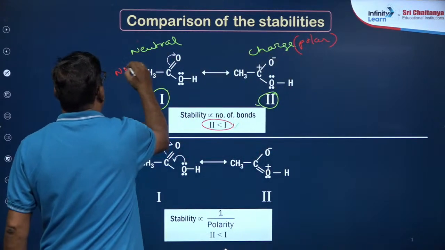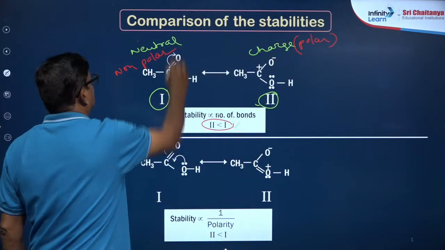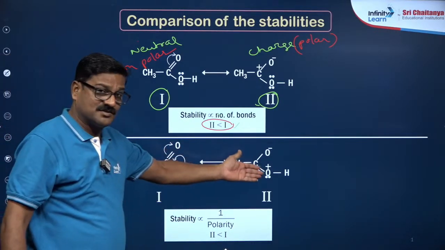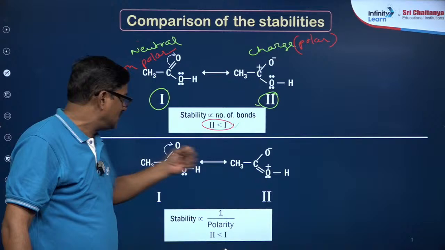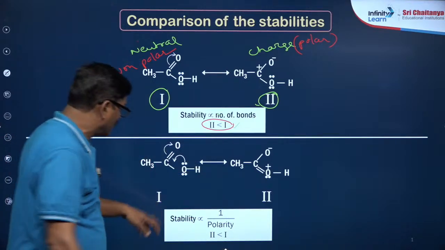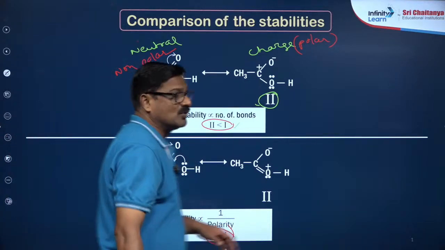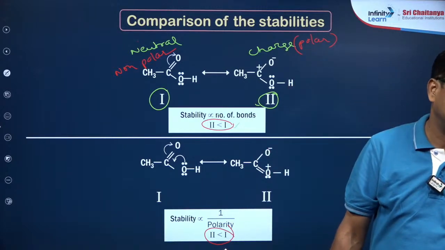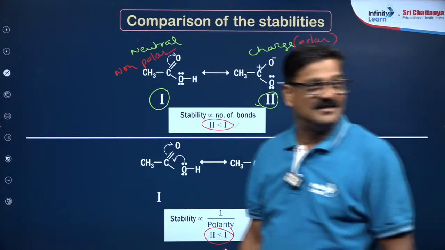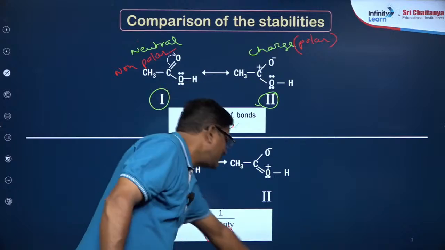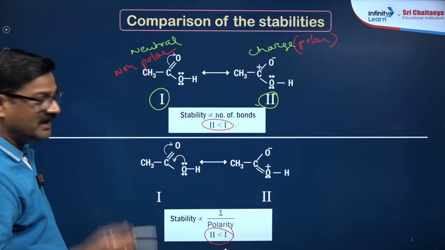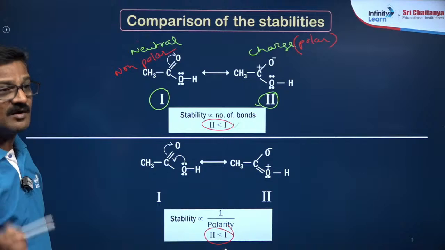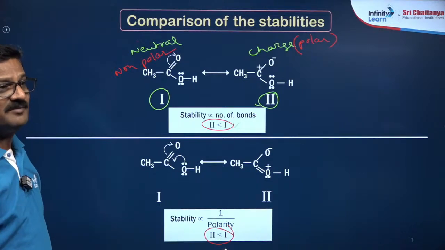Neutral means non-polar. That's what I am saying. Carboxylic acid, and its given structure is a polar structure, is a neutral structure. Therefore, structure 1 is more stable than structure 2. Do you understand? Right. And we can do many questions based on this. Simply identifying the stability of molecules or structures is very, very important.